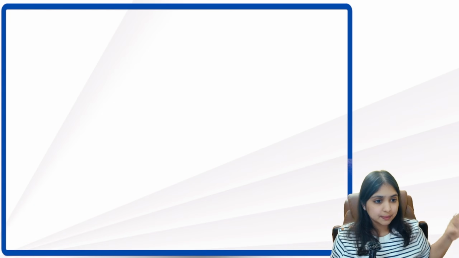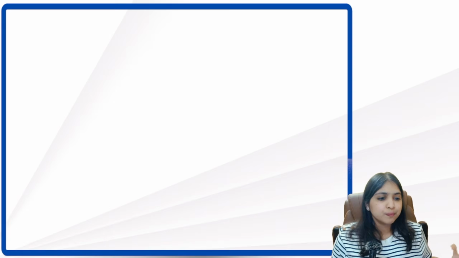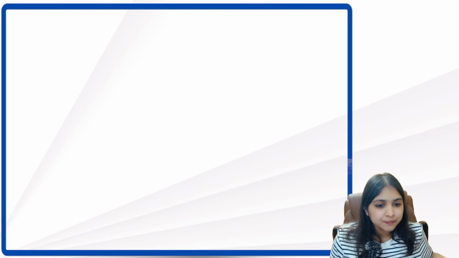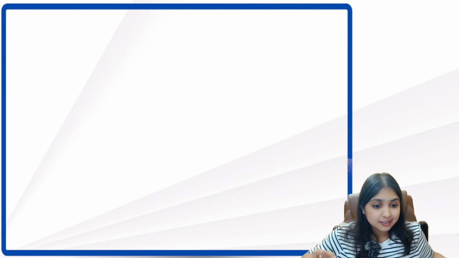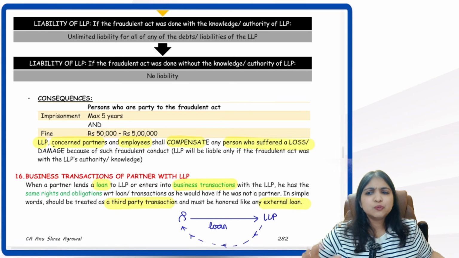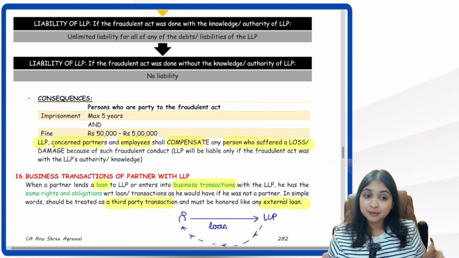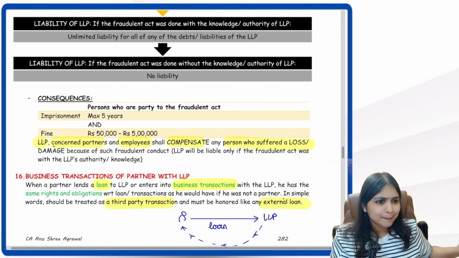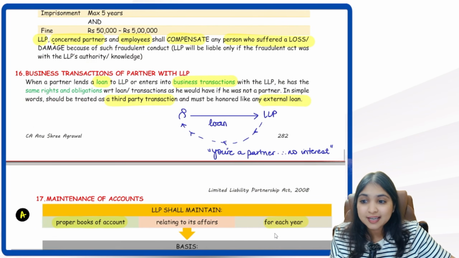They have to compensate the person who suffered a loss or a damage because of the fraud. Everybody is perfectly clear? Yes. So this was our entire big discussion with respect to liability. This was the last tricky concept in this chapter. Now after this, whatever we have in this chapter is all easy peasy only. Look at the next discussion.